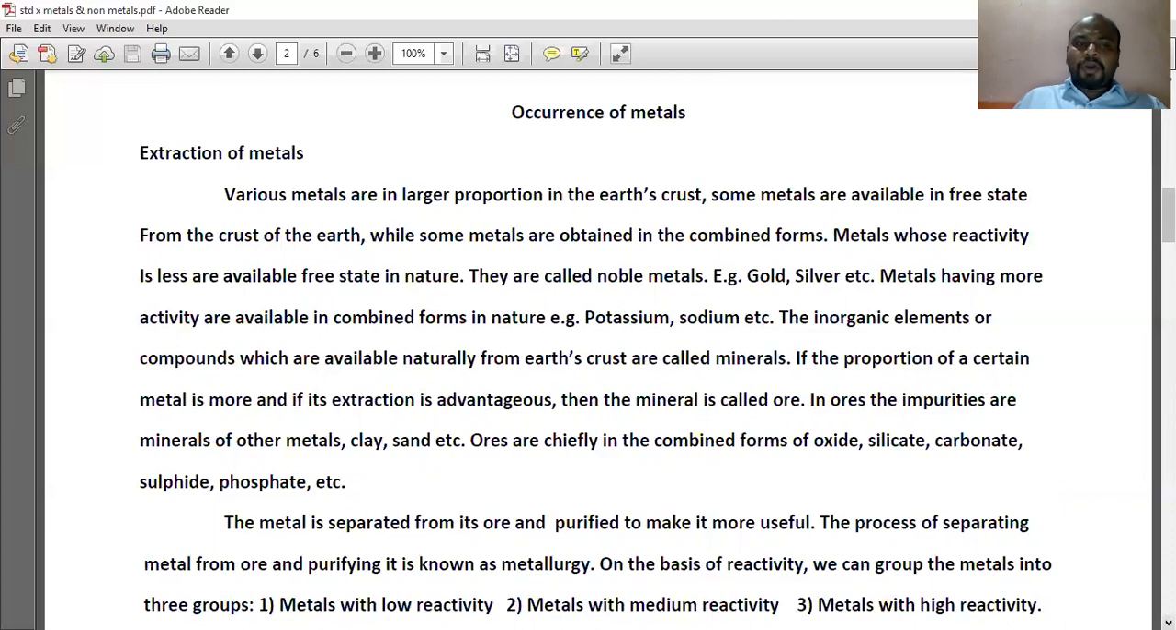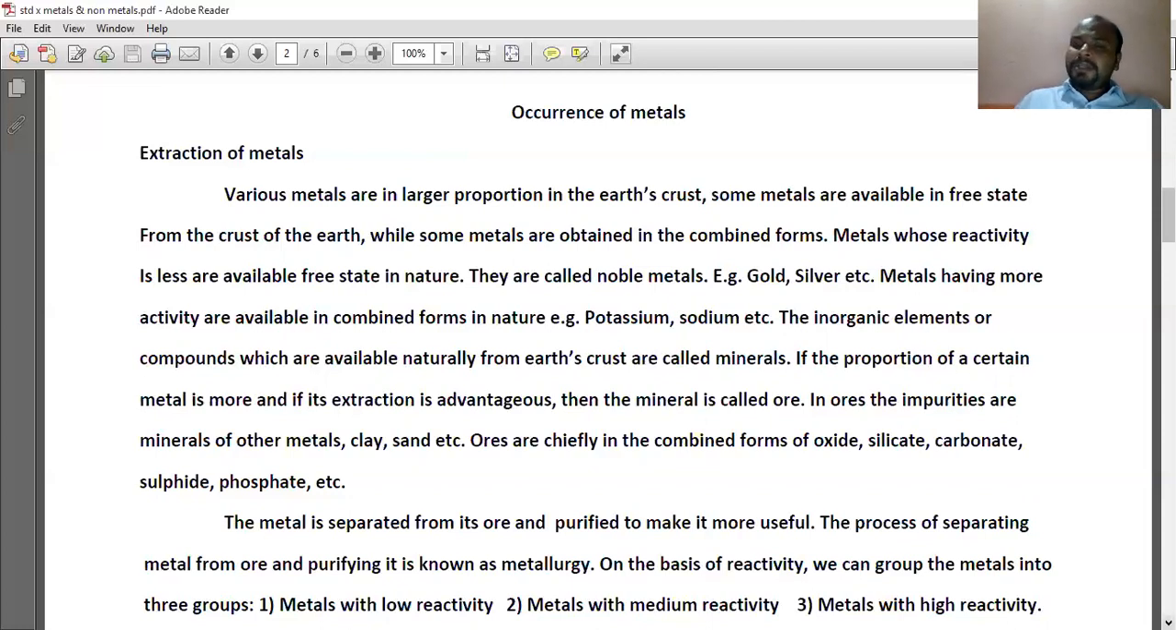If the proportion of a certain metal is more and if its extraction is advantageous, then the mineral is called ore. I repeat, definition of ore: if the proportion of a certain metal is more and if its extraction is advantageous, then the mineral is called ore.